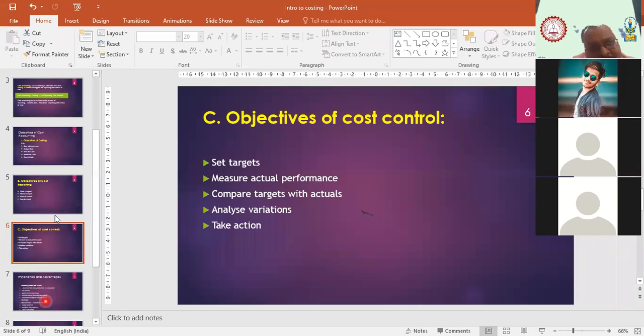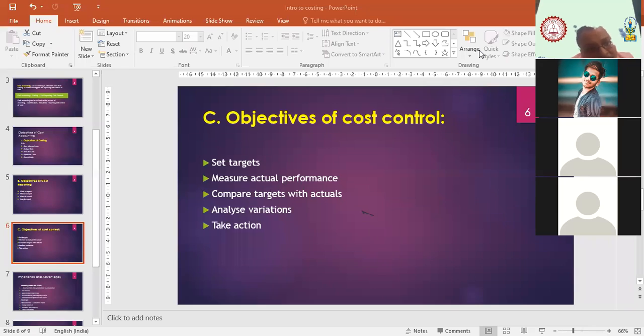Let's say we have a target of producing 20,000 units. Then we compare this target with the actual performance. Let's say in actual we are able to produce only 18,000 units. Now see, the exact target we are not able to achieve here. So then we compare how much the difference is. If you have a target of 20,000 and you are able to produce only 18,000, there is a difference of 2,000. Now we have to understand, that is the analysis.